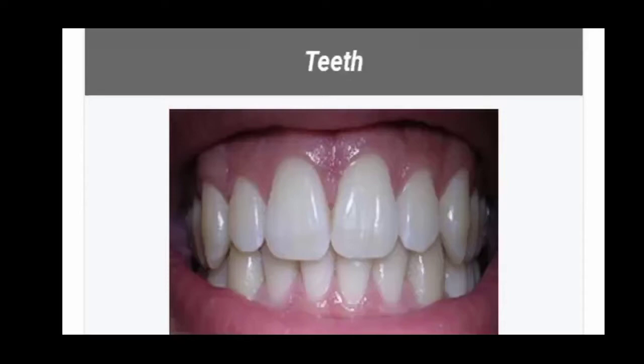The roots of the teeth are embedded in the maxilla, that is the upper jaw, or the mandible, that is the lower jaw, and are covered by gums. Teeth are made up of multiple tissues of varying density and hardness.